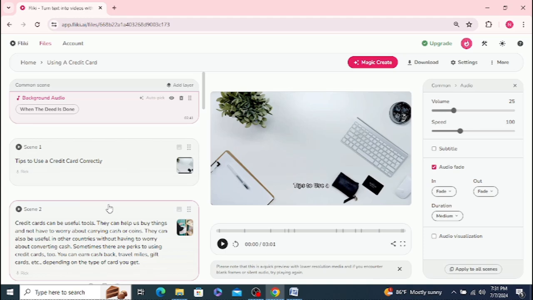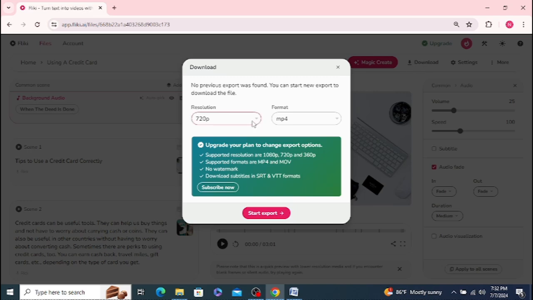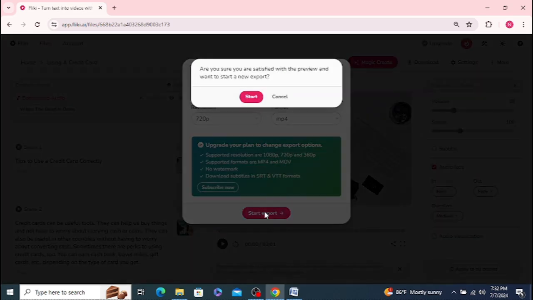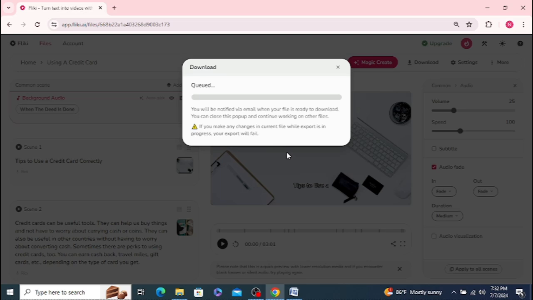So the next step would be to download it. You save it to where you want. Again, free version only 720. Format is always MP4 or MOV, whichever one you choose. I'll keep it with the MP4, and then I'll start the export. And again, the export does start with it, and of course we'll be using a credit. If you make changes, your export will fail, as it says, and then any changes you make, you'll have to re-export it, which again costs more credits.